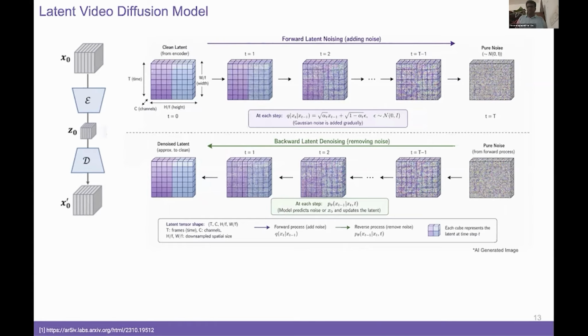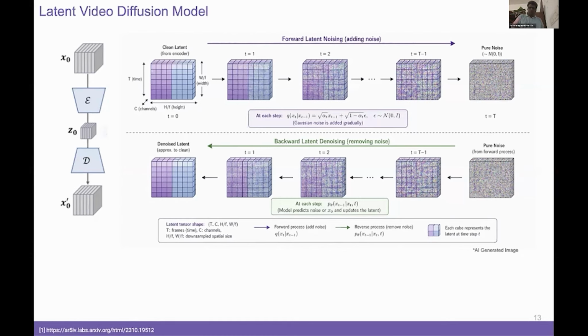Now, here is where the magic happens. In the forward process, in the latent diffusion, we gradually add Gaussian noise to the clean latent over T steps, ending in pure noise drawn from standard normal. Each step follows a fixed Markov chain, as shown here. In the backward process, a neural network learns to reverse this. At each step, there is a prediction happening of the noise or the clean latent, and gradually the network denoises back to a usable signal. This is the standard diffusion recipe, just lifted to the video latent space. So this is latent diffusion applied to a video diffusion model.